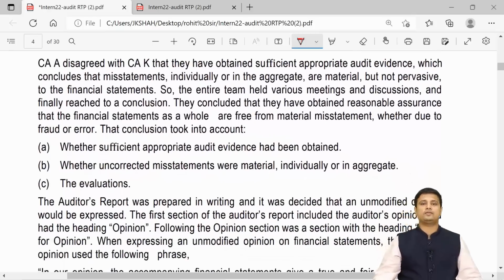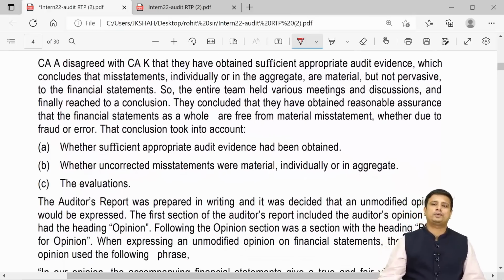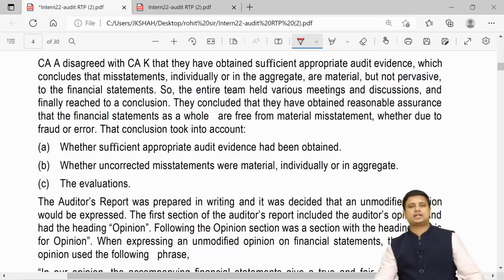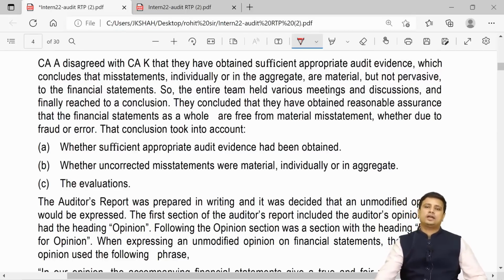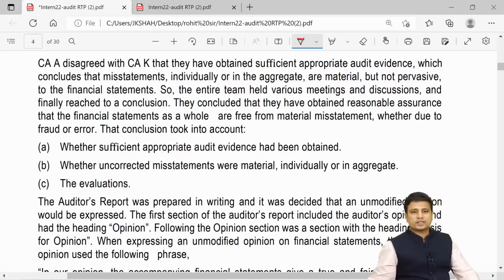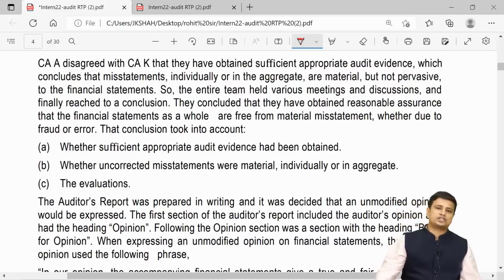CA disagreed with CAK that they had obtained sufficient and appropriate audit evidence, which concludes that misstatements individually or in aggregate are material but not pervasive to the financial statement. So the entire team held various meetings and discussions and finally reached a conclusion. They concluded that they have obtained reasonable assurance that the financial statement as a whole is free from material misstatement, whether due to fraud or error.